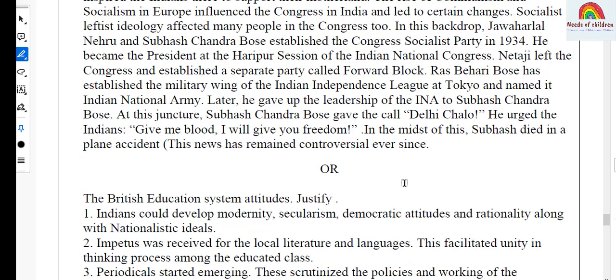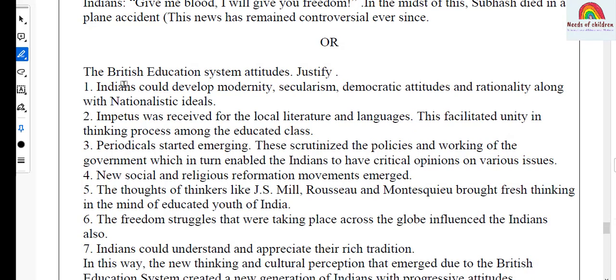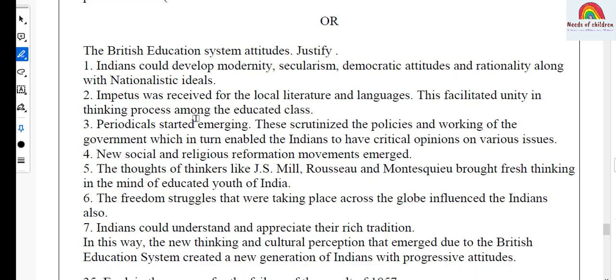And the choice number 2, this is the question from history, the lesson, the impact of the British rule in India. And here is the question, the British education system created a new generation of Indians with progressive attitudes, justify. And the answer, the Indians could develop modernity, secularism, democratic attitudes and rationality along with nationalistic ideals.